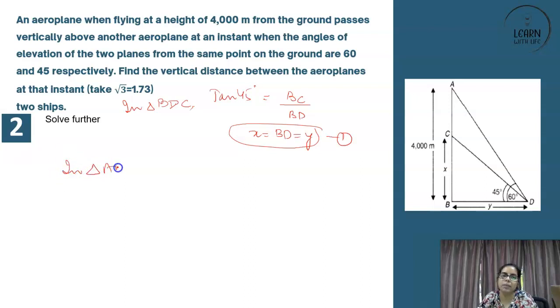In triangle ABD, AB upon BD is equal to tan 60 degree. AB is equal to what? AC plus CB, right? Upon BD, BD is Y, is equal to tan 60, which is root 3. So what is AC? AC I don't know till now. But do I know BC?